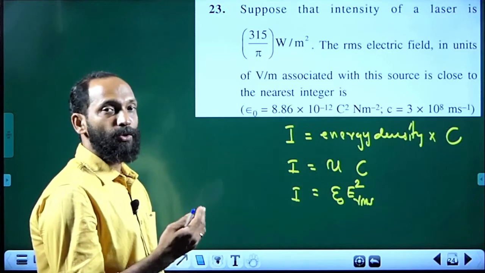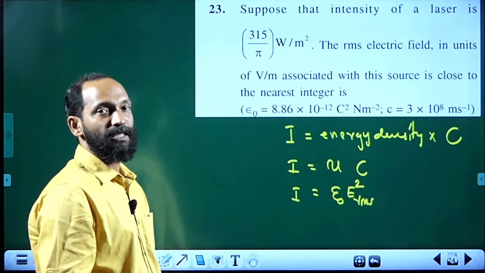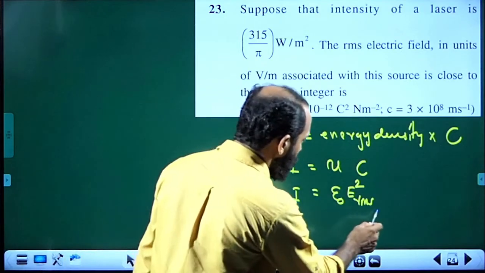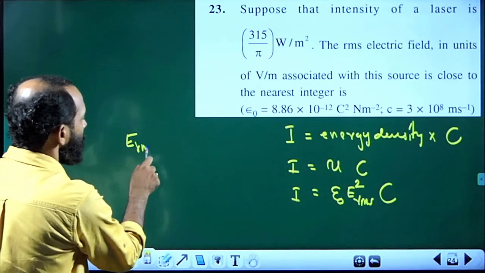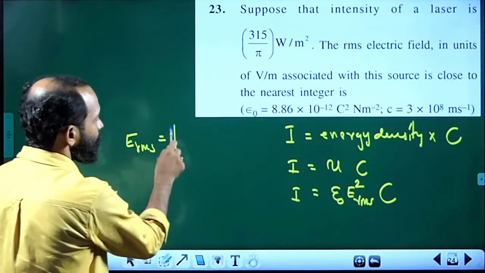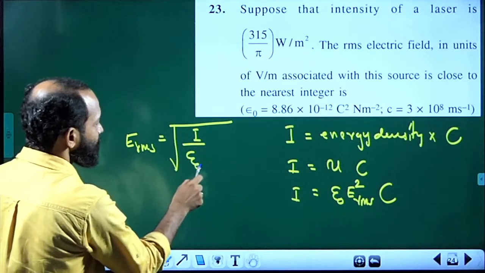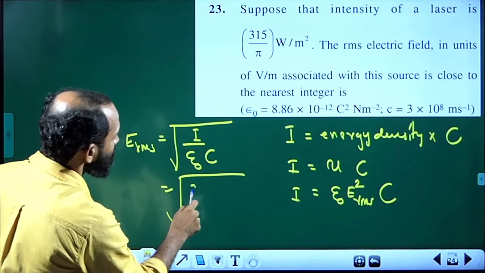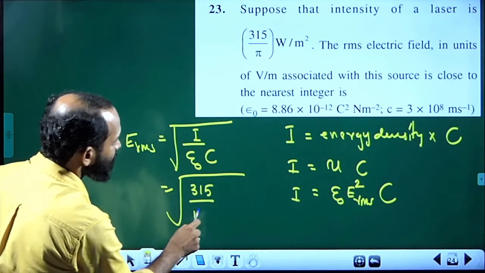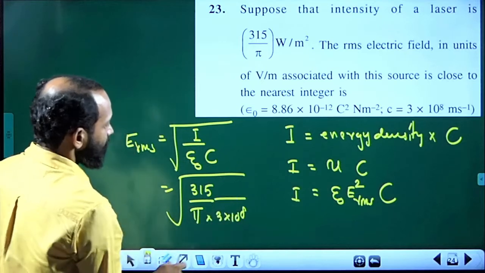You know the total energy density is equally shared between the electric field as well as the magnetic field. Now here I is equal to epsilon 0 E RMS square times C. Therefore, E RMS is equal to the square root of I divided by epsilon 0 C, that is equal to the square root of intensity, given 315 divided by pi, C is given 3 into 10 power 8.